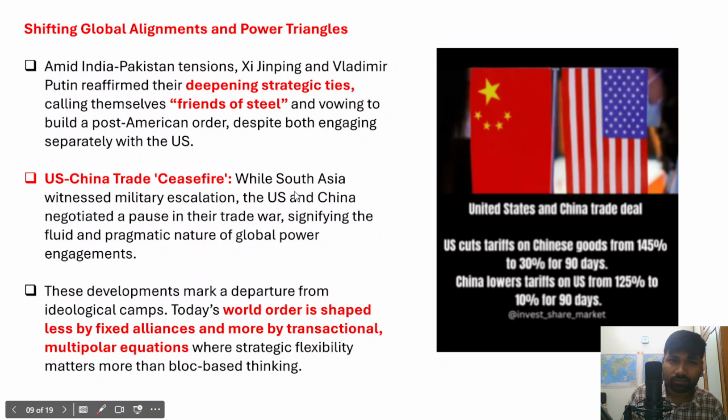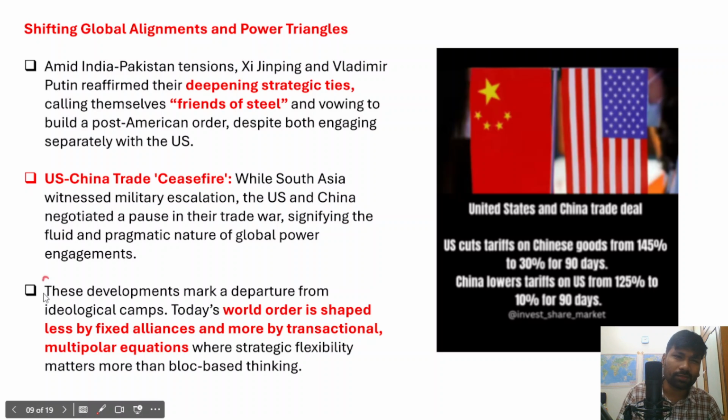So therefore, while South Asia has been witnessing military escalation, US and China have negotiated a pause in their trade war, a temporary trade agreement that these two countries have signed, and ultimately it signifies the fluid and pragmatic nature of global power engagements. And even these developments mark a departure from the ideological camps. It is being said that in the 21st century there is no role for ideology, right?